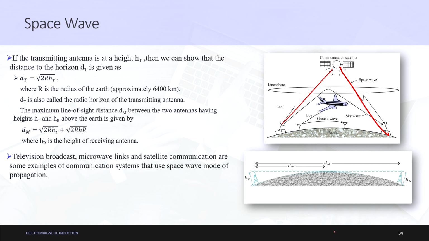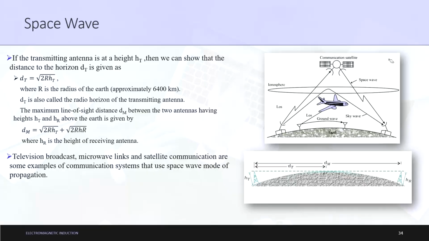A little formula was iterated to you regarding space wave communication. To calculate the complete dm portion of line of sight communication, it is equal to under root of 2 r ht plus under root of 2 r hr. What is ht? Ht is the height of the transmitting antenna. What is hr? The height of the receiving antenna. What is r? It is the radius of the earth, which we can take approximately as 6400 kilometers. So, this was the complete concept of space waves and the different waves.